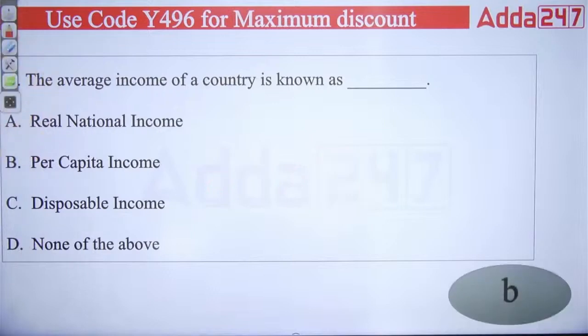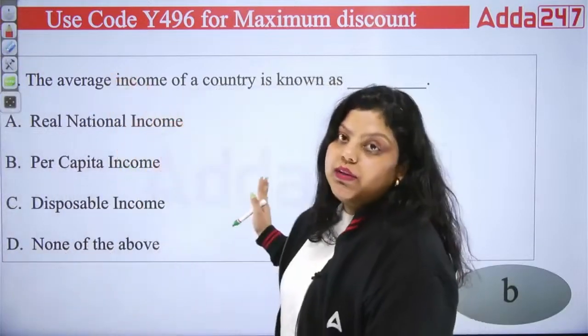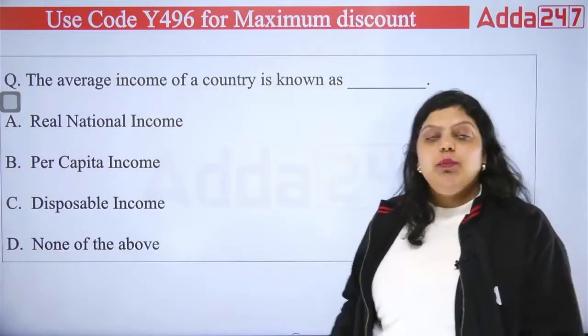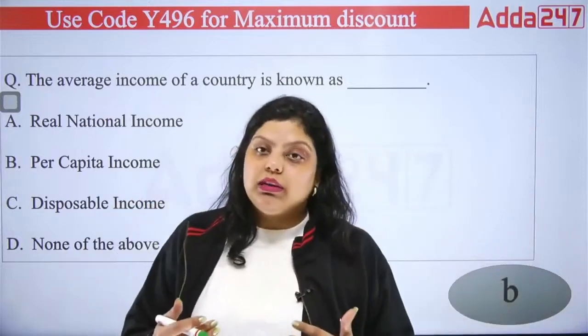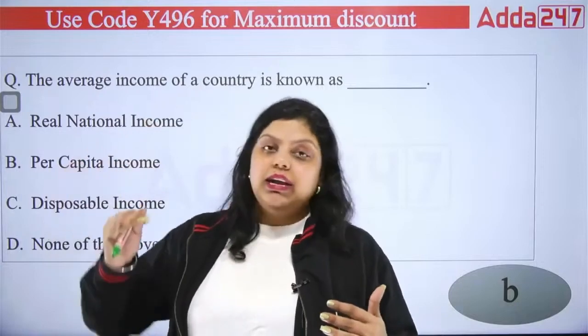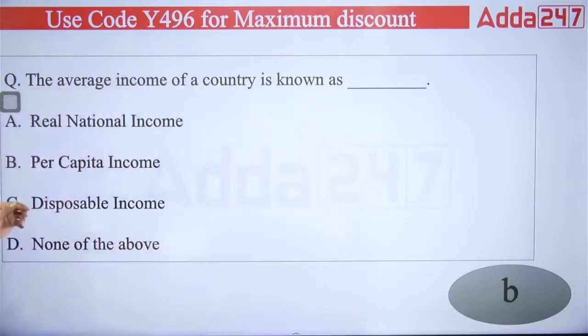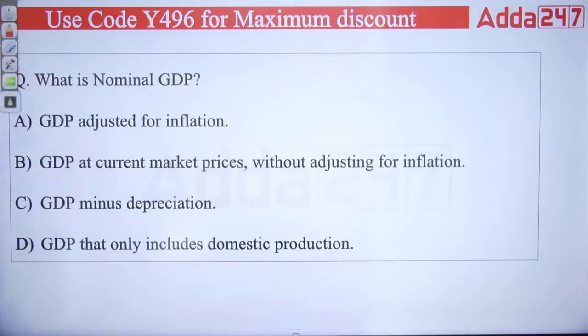So the average income of a country is known as your per capita income. So it is the average of national income, right? Like the formula we have written here is the formula of average in mathematics. So what is the formula of average? Simply the sum of all variables divided by the number of variables. So national income when divided by total population gives us the value of per capita income, and that's the average income of a country. Right answer is CP.